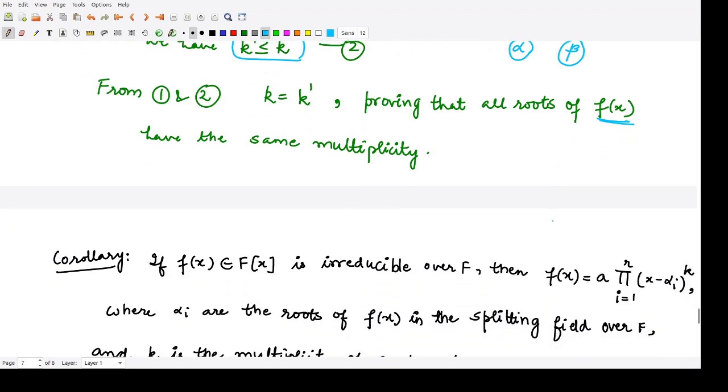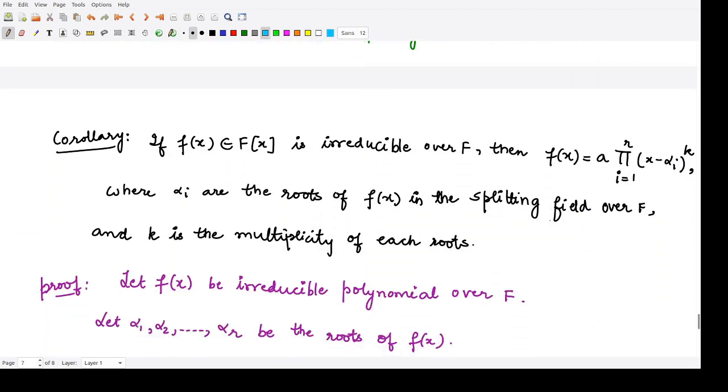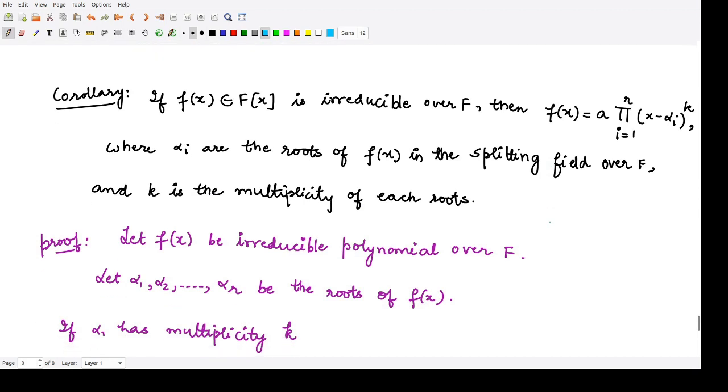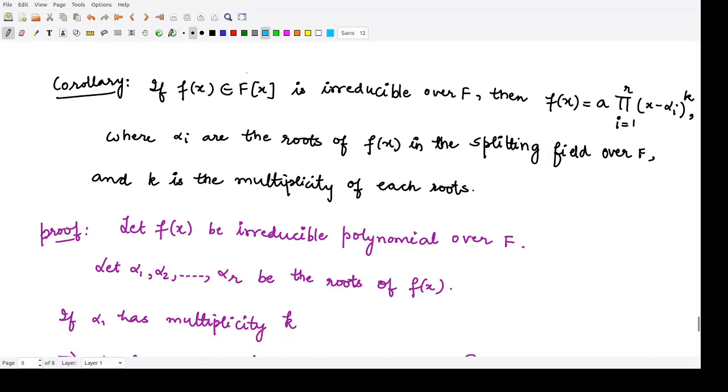So we have a corollary corresponding to this particular result, saying if f of x is any irreducible polynomial over F, then we can write this polynomial f of x as the product of x minus alpha i's, where alpha i are the roots of this polynomial in the splitting field.